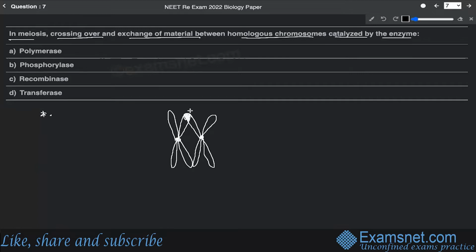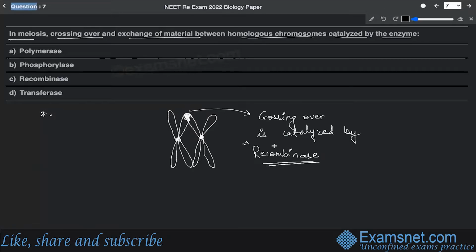All right, so this process of crossing over between two homologous chromosomes is catalyzed by the recombinase enzyme. Since the process of recombination is taking place, definitely the enzyme involved will be recombinase. So here the crossing over is catalyzed by the recombinase enzyme. That means option C is the correct answer over here.